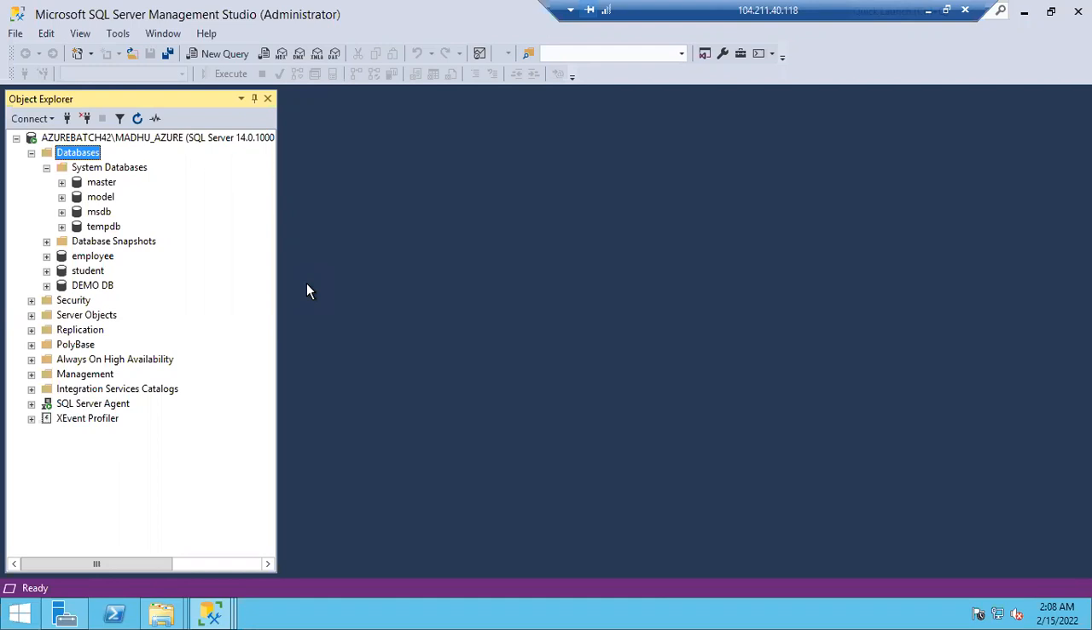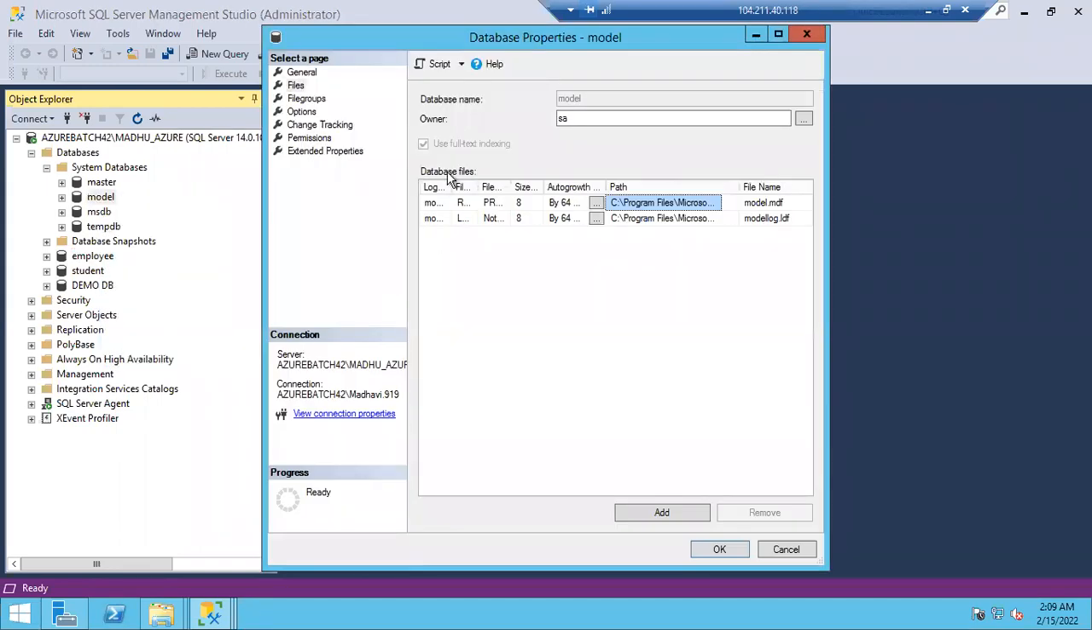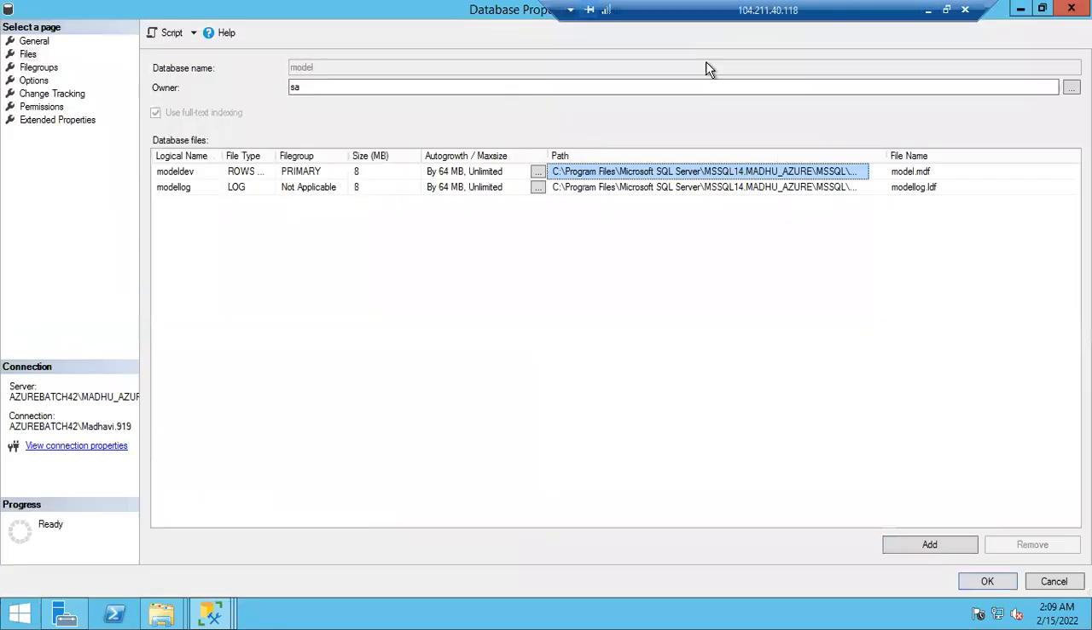In the same way, whenever you are creating a new database, it will imitate the model database, guys. That's why, if you want a live demo, let me change the model DB properties. Go to the properties of model DB. Let me show you what I'm going to do. I am going to change it to 80 MB and 84 MB, or let me go with 90 MB. Okay, let's click OK.